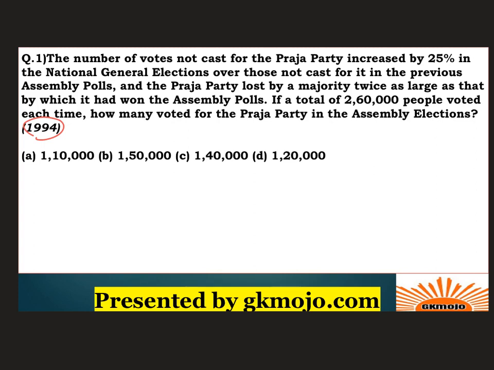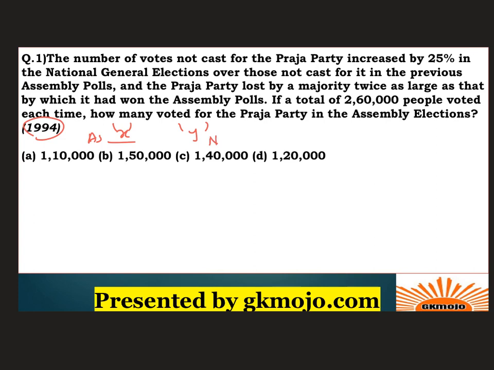At first it would sound to be a very complicated question, but it is not. First, suppose the number of people who voted for Praja Party in assembly be X. And the number of people who voted for Praja Party in national polls be Y. So this is for assembly and this is for national.